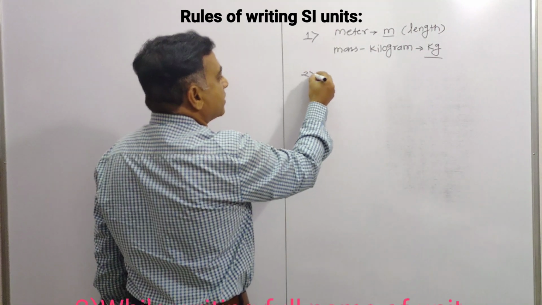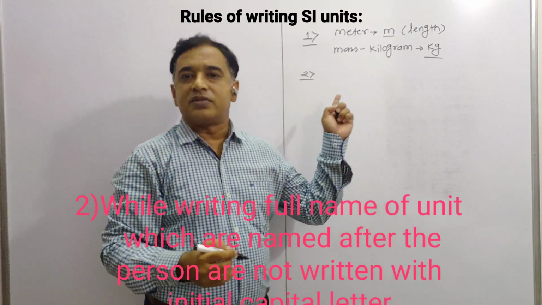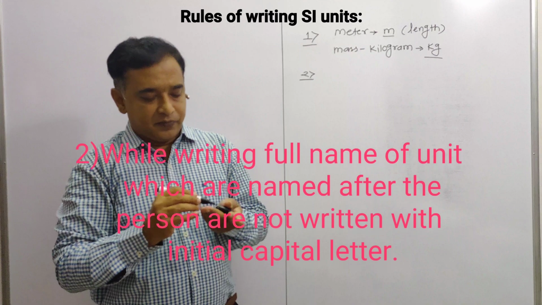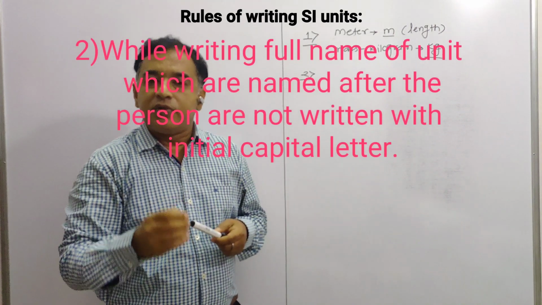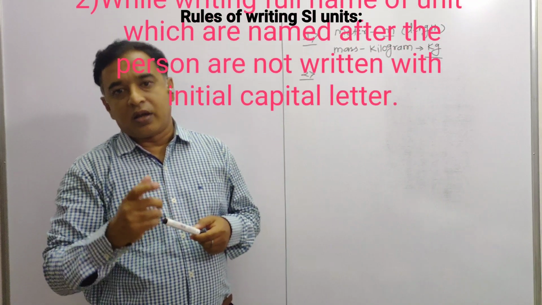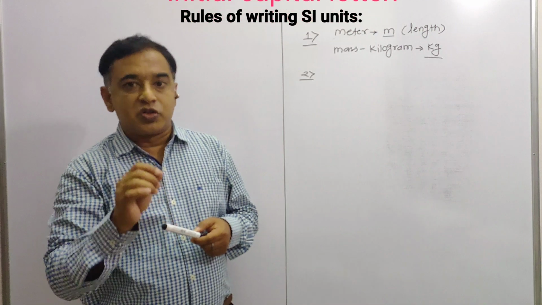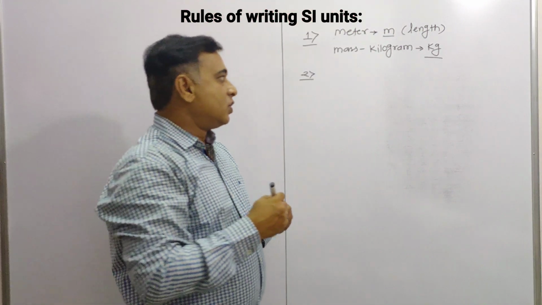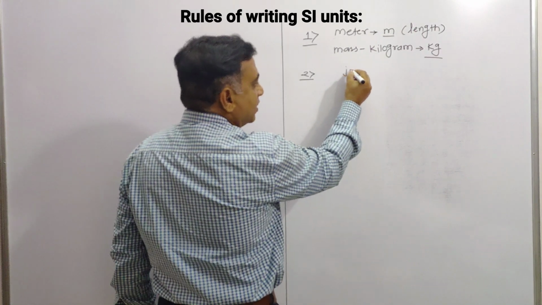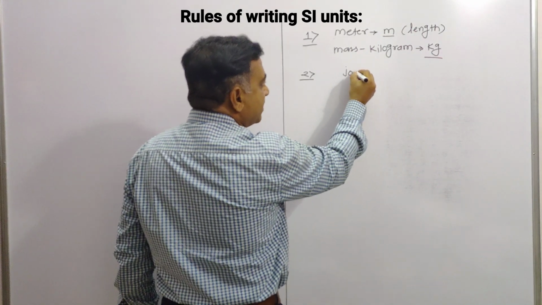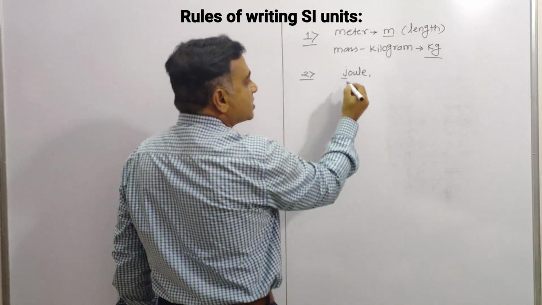The next one, the second rule: while writing the full name of a unit, units which are named after a person are not written with an initial capital letter. It should be a small letter. Let us take the example of joule. It is the name of a scientist, but even so, we write the initial letter small.